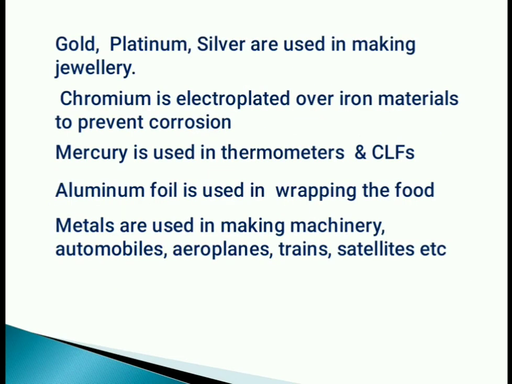So all these things once again I will repeat. Gold, platinum, silver are used in making jewelry. Chromium is electroplated over iron materials to prevent corrosion. So chromium is also a metal. So it is coated over the iron materials to prevent corrosion, to prevent rusting.